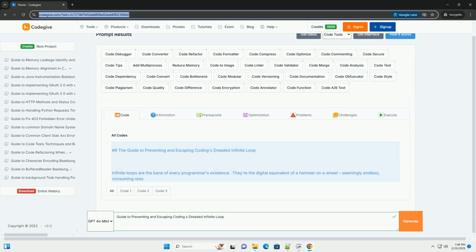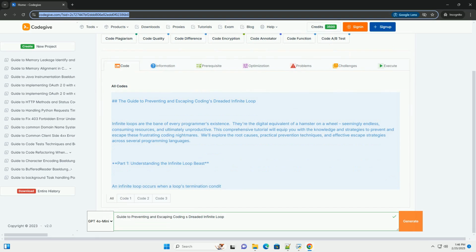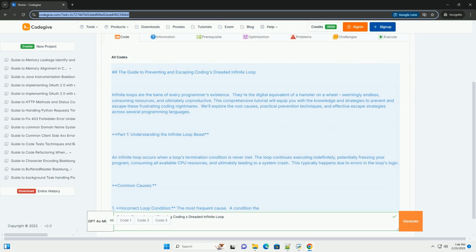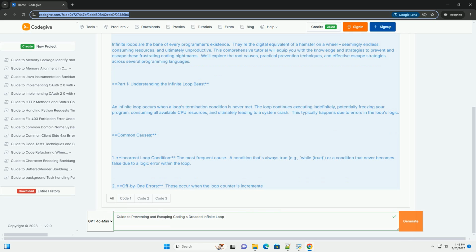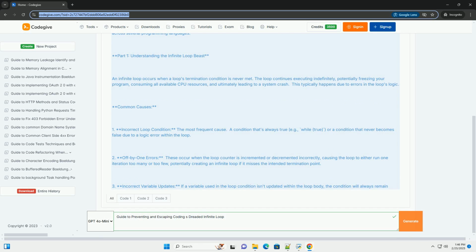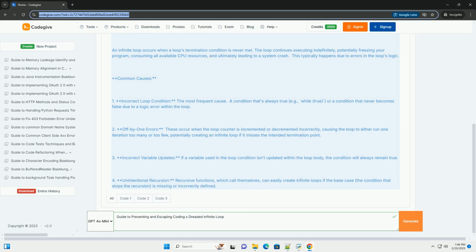The Guide to Preventing and Escaping Coding's Dreaded Infinite Loop. Infinite loops are the bane of every programmer's existence. They're the digital equivalent of a hamster on a wheel, seemingly endless, consuming resources, and ultimately unproductive. This comprehensive tutorial will equip you with the knowledge and strategies to prevent and escape these frustrating coding nightmares. We'll explore the root causes, practical prevention techniques, and effective escape strategies across several programming languages.